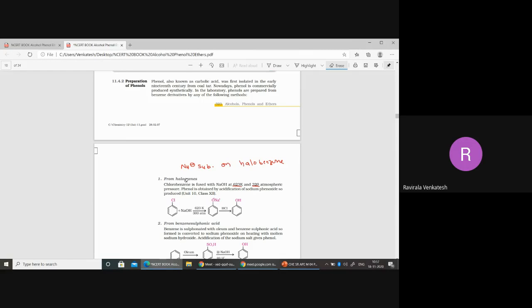So this reaction is called nucleophilic substitution reaction. What is the reactant here? Chlorobenzene. On reacting with sodium hydroxide in presence of drastic conditions, first of all, what happens here? Write the ONa part in the place of chlorine.